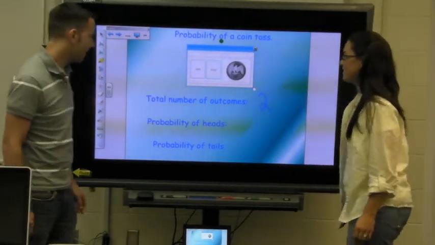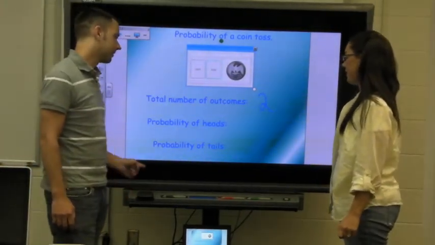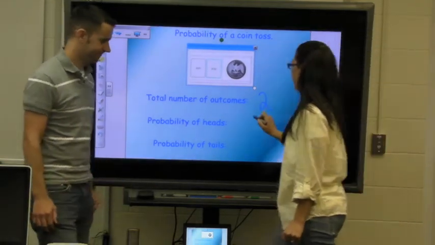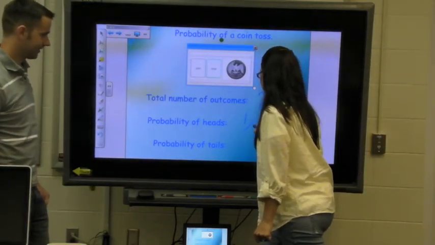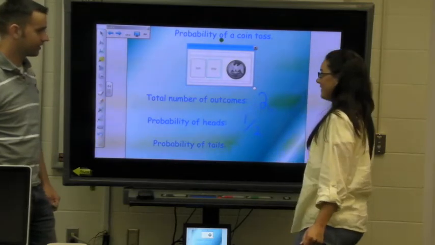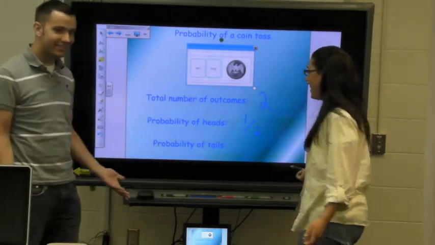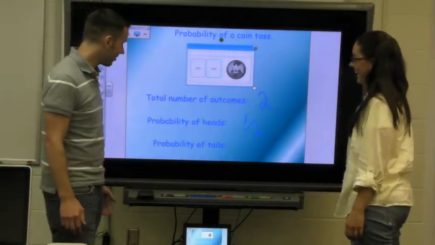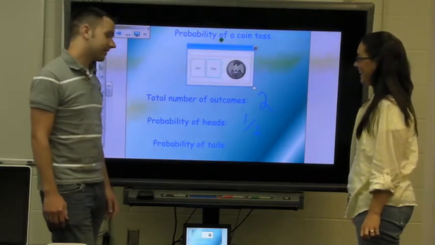So if there are 2 outcomes, what is the probability of getting heads? 1 out of 2. Okay. Very good. So, what is the probability of getting tails then?